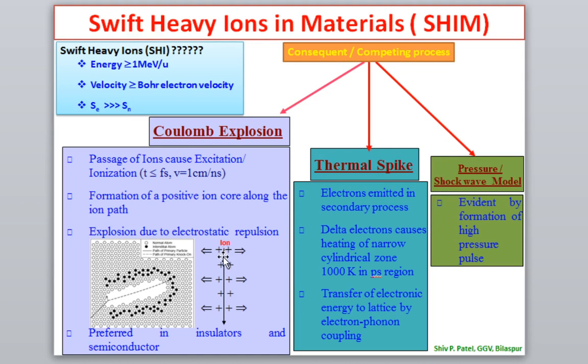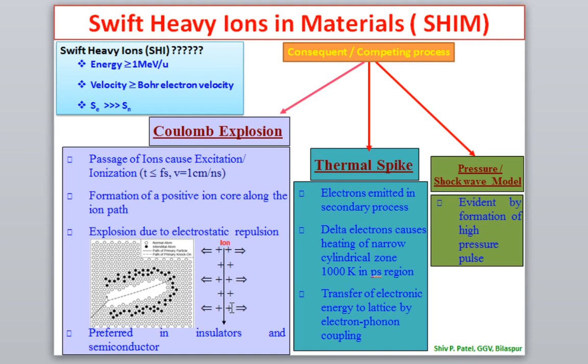So if ionization takes place, what will happen? Along the path of the ion, along the trajectory of the ion, because in the case of swift heavy ions, in the case of MeV ion energy, we have learned that the ion will not change its direction; it will move in a straight line path, as I have discussed. So it is moving in a straight line path, and it is creating a positive charge because of the ionization of the target atoms.